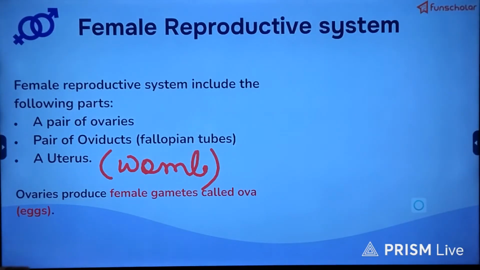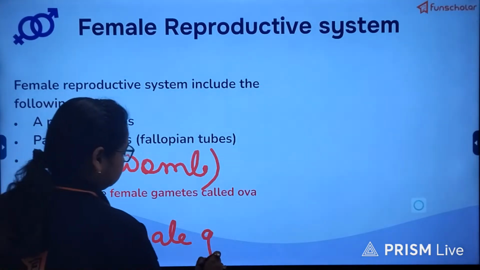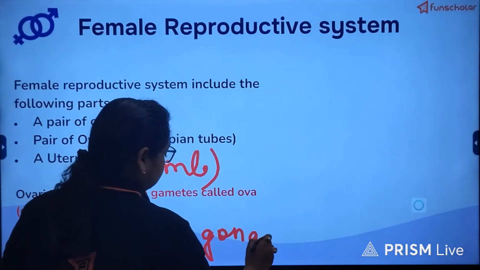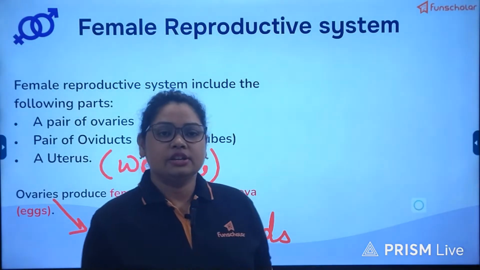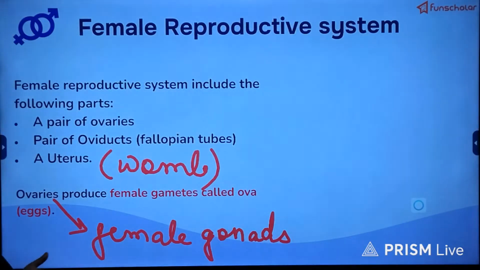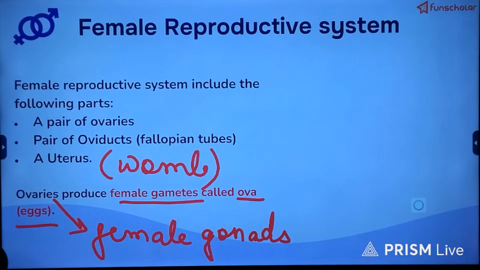Ovaries are the gonads, or we can say female gonads, just like testes, which are the male gonads. So ovaries similarly are the female gonads which produce the female gametes called ova or the eggs.